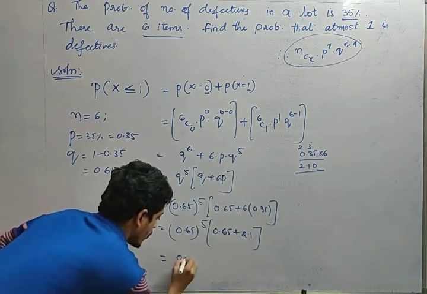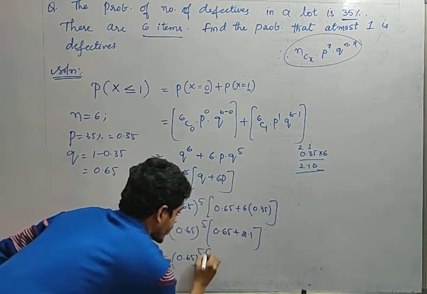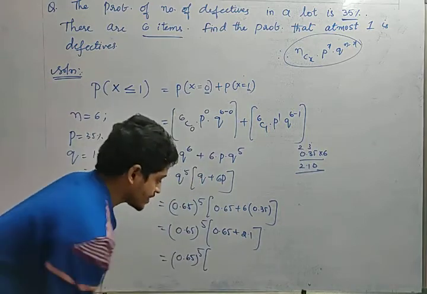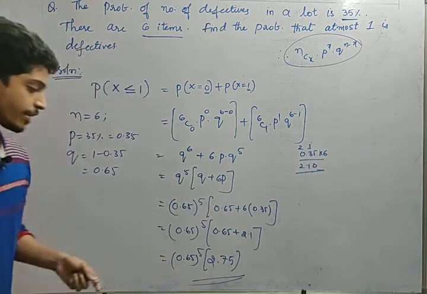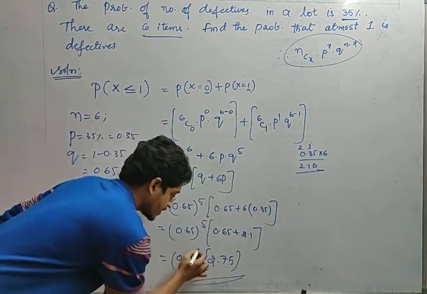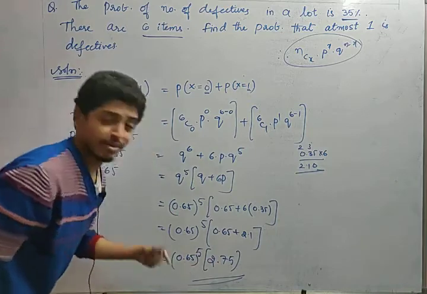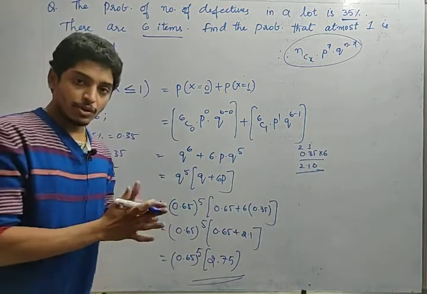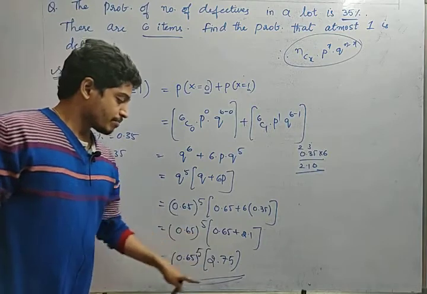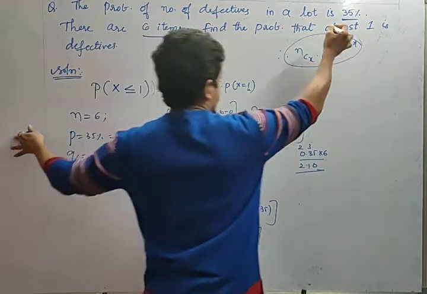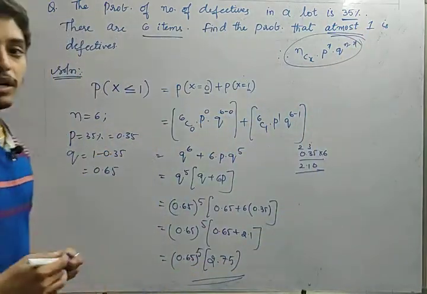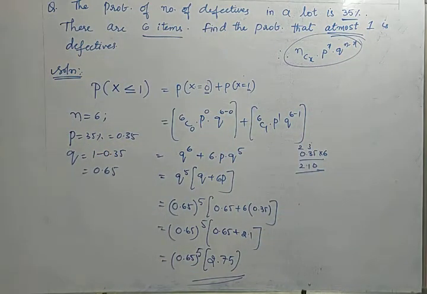So 0.65 plus 2.1. So 0.65 whole to the power of 5 into what is the value, friends? 2.75, right? Yes. So this is the answer. In a virtual calculator, you can calculate it, or else leave it like this in the options, because this is whole power 5, right? He won't give you the maximum number. Simply he will give it like this in the option. So this is the value: 2.75 into 0.65 whole to the power of 5. This is the way you need to approach when he gives like this. At most or at least, you need to perform binomial distribution in this way. Okay friends, so next one.